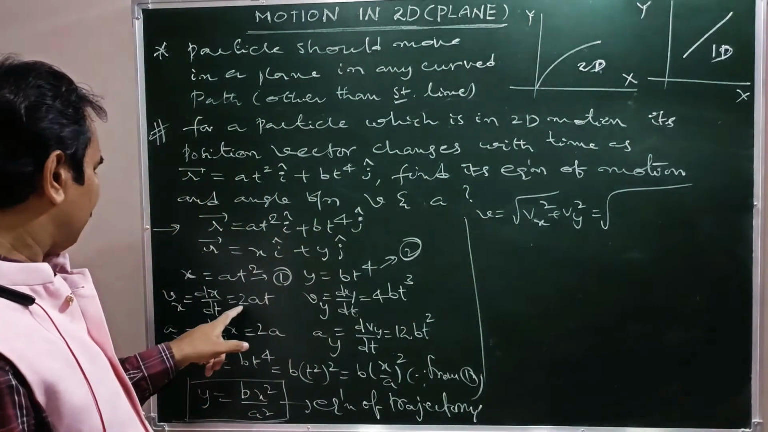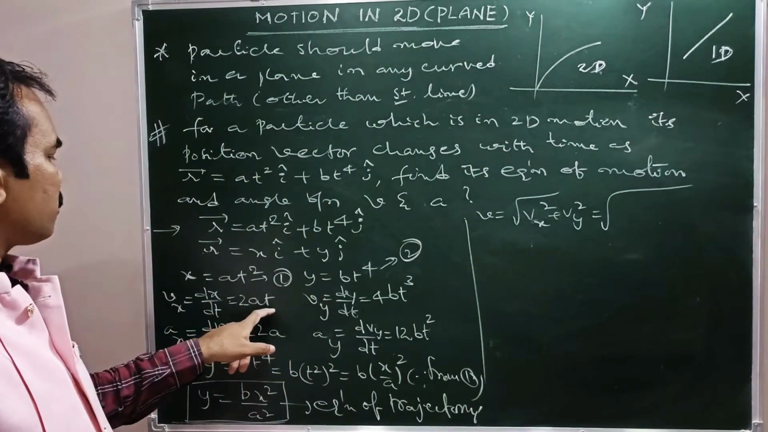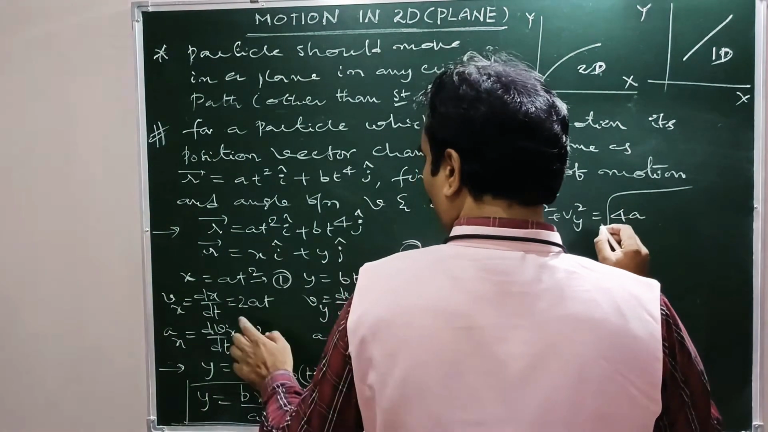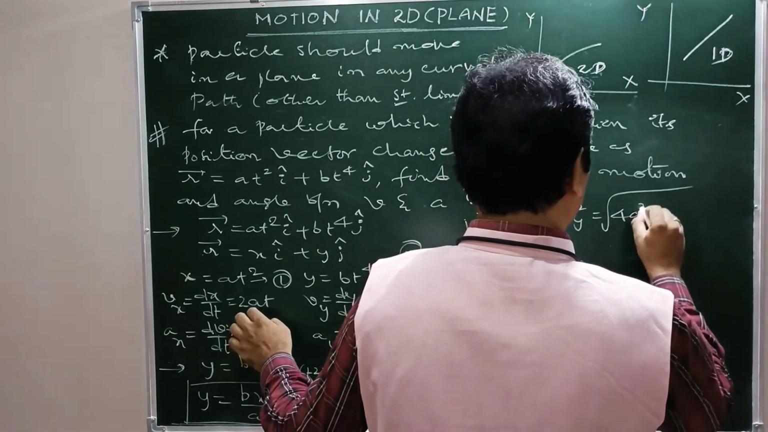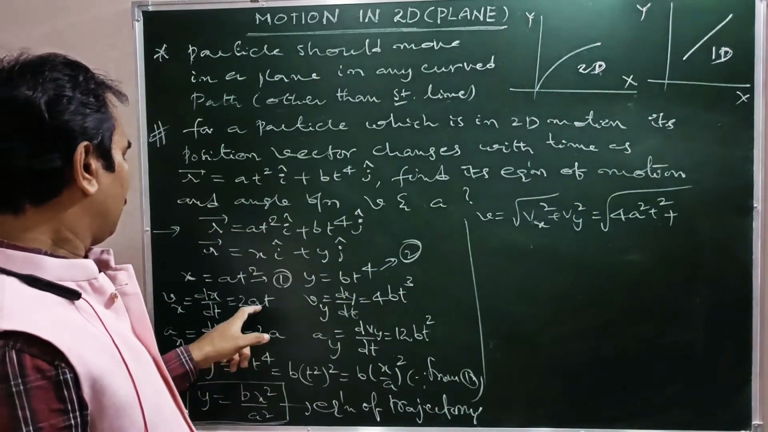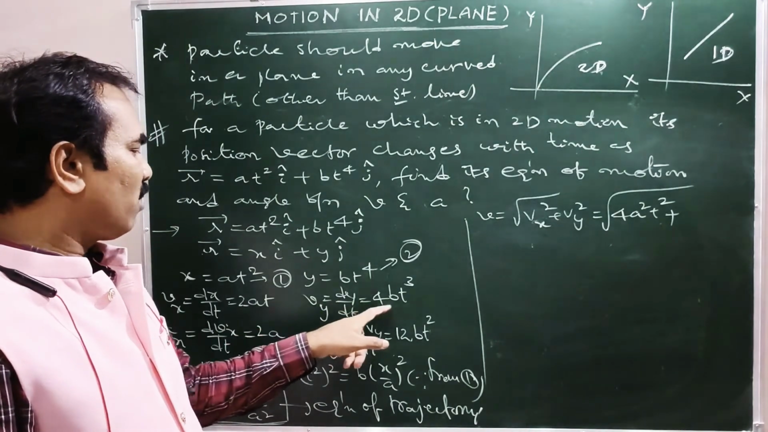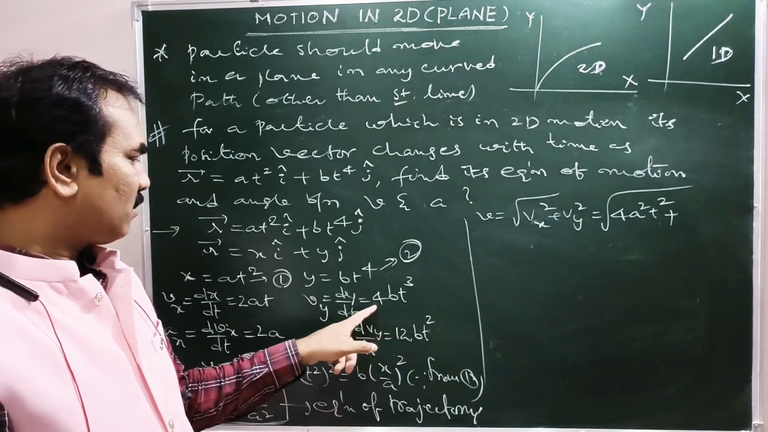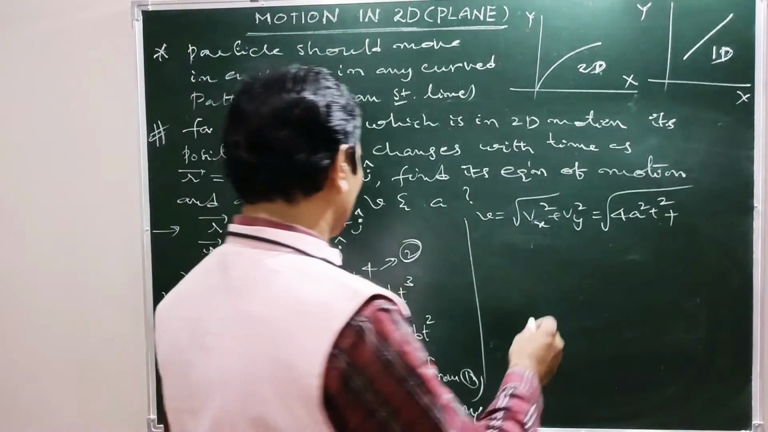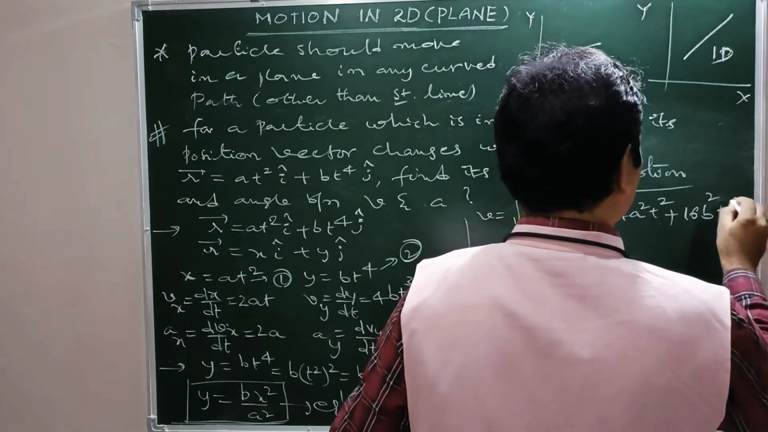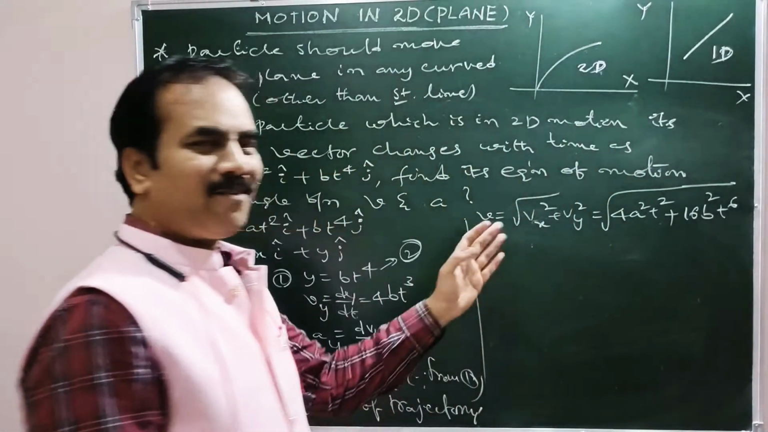Vx square means vx is 2at, whole square, that is 4a square t square, plus vy square. Vy means 4bt cube, whole square, that is 16 b square t power 6. This is the net velocity.